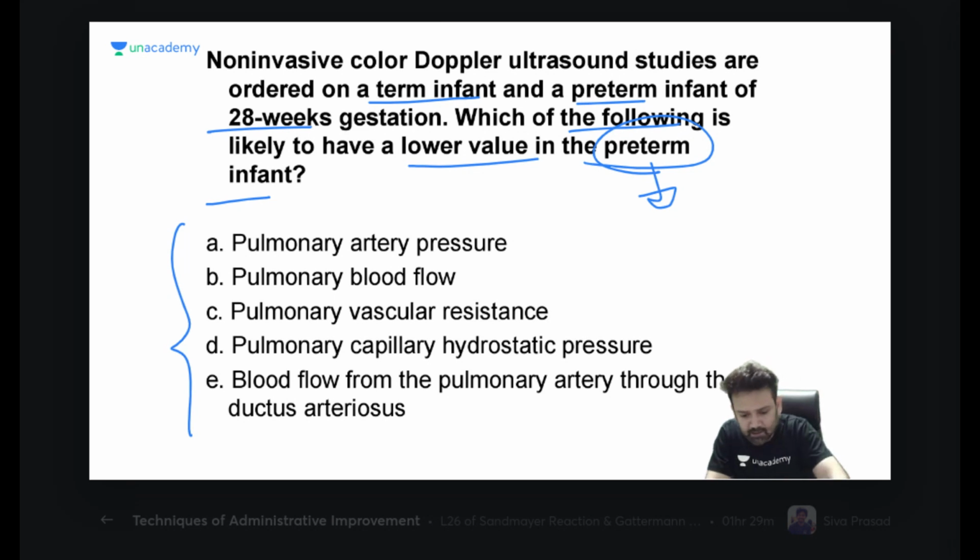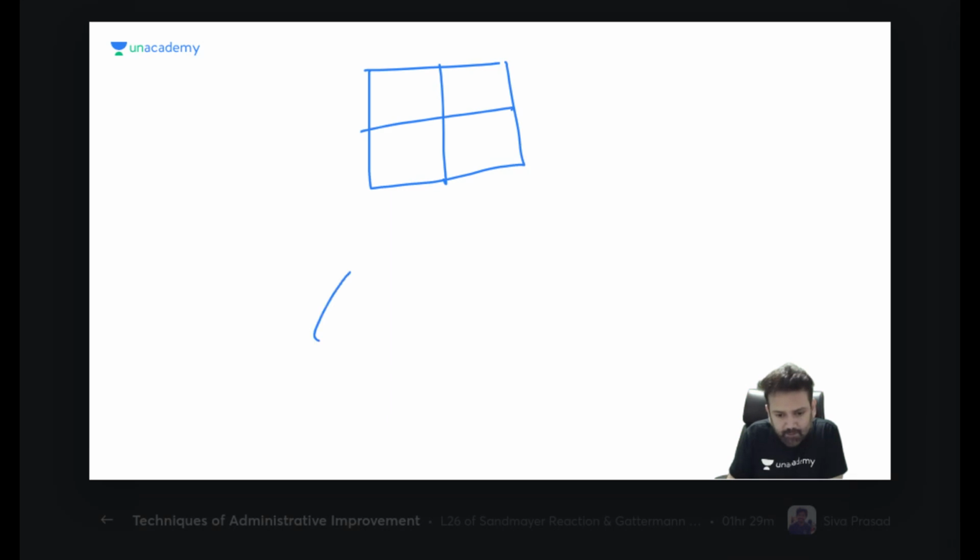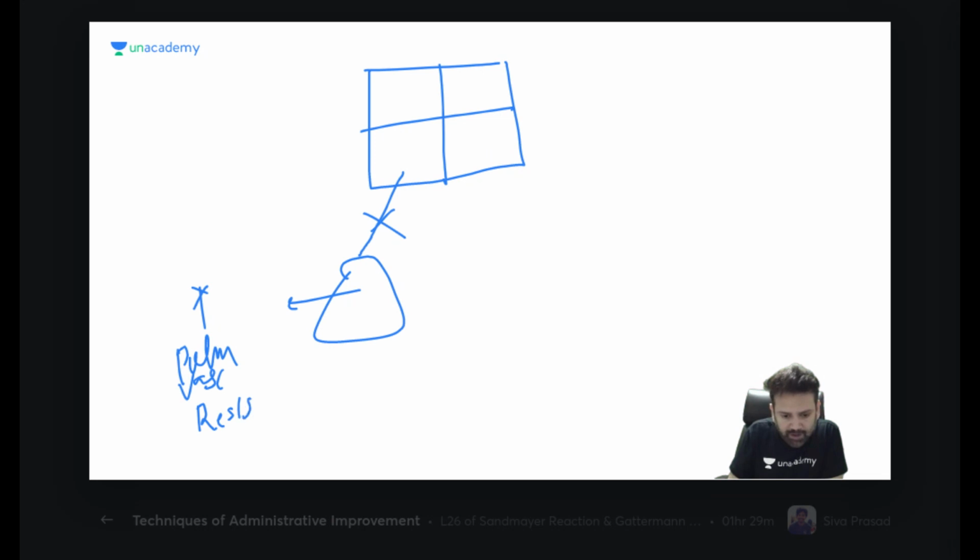If you remember the fetal heart and lung, normally in the fetus, this is the fetal lung. Normally blood does not go there. Why? Yes, you are right, because of high pulmonary vascular resistance. Because of high pulmonary vascular resistance, it is not going. That is why this will bypass and go like that. It is saturated from the placenta.